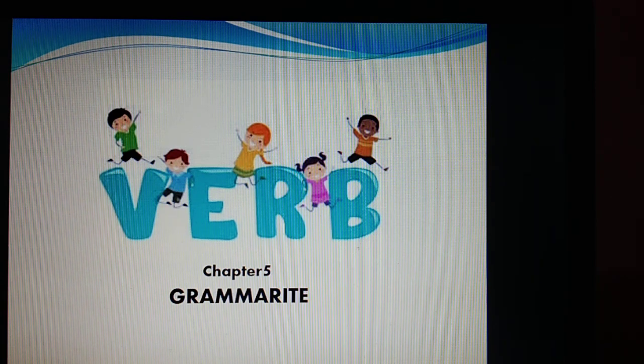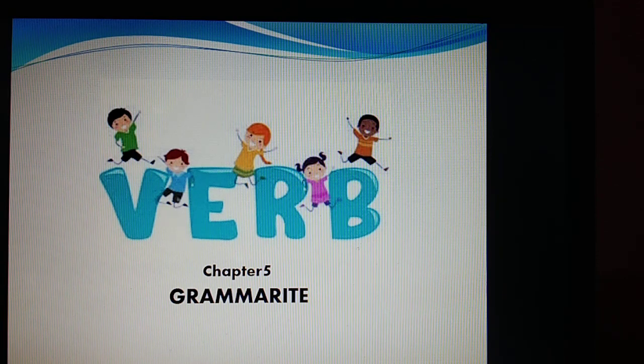Now, the very word verb you might be knowing very nicely. All the action words, like here you can see the children are also doing some action. They are jumping with joy. So, whenever we speak about any action word, like dancing, eating, sleeping, we call it a verb.